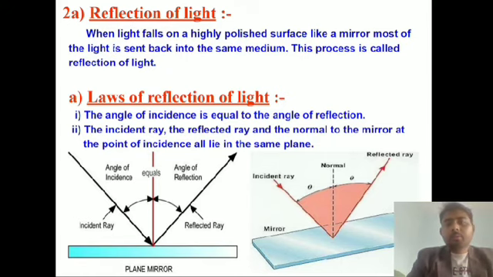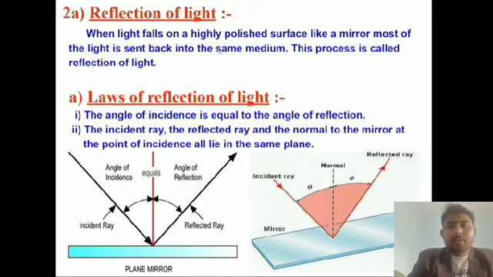So what is reflection of light? When light falls on a highly polished surface like a mirror, most of the light is sent back into the same medium. Light always travels in a medium, not without a medium. We can say the universe is a kind of medium where light travels. This kind of medium is known as a transparent medium. Water is also a medium. Light also travels in water.